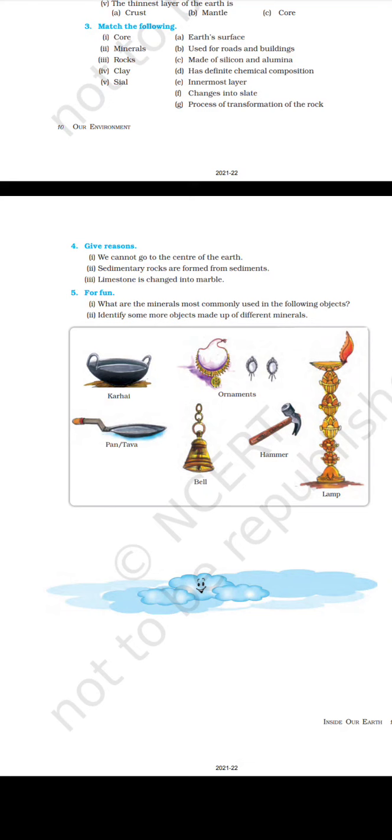For fun, what are the minerals most commonly used in the following objects? Identify some more objects made up of different minerals. Karai, ornaments, pan or tawa, bell, hammer, lamp.